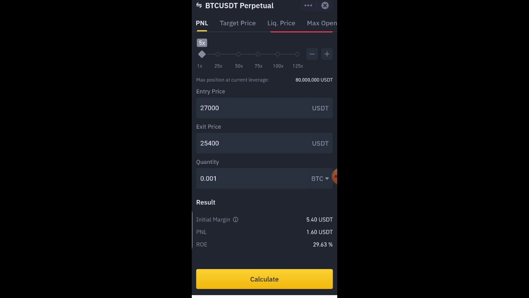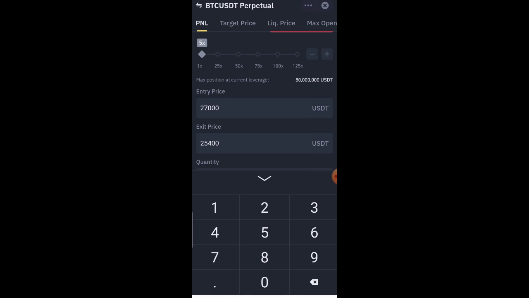So let's now say, assuming the market reverses upward, because you have to calculate your loss as well. So instead of this 25,400, which is our take profit, you want to check for your losses as well. So you're going to have to use your stop loss order as well, which we set to 28,600, remember.